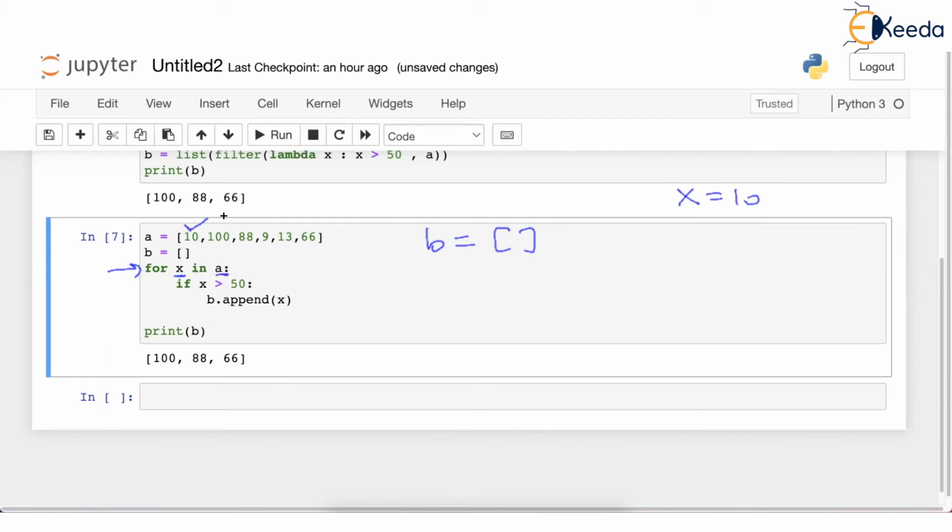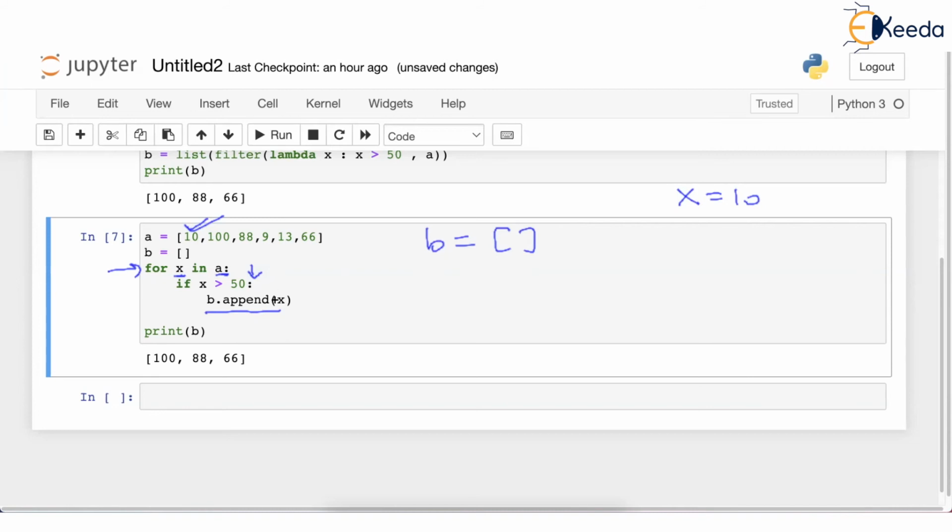X is 10 now, because X in A we have written. So it will take the first value in A, 10, and X will become 10. Now when you start the loop, there is an if here. So we are asking, are you greater than 50? But 10 says I am not greater than 50. So that if is false, so this line will not run. What that means is 10 will not be appended in B.